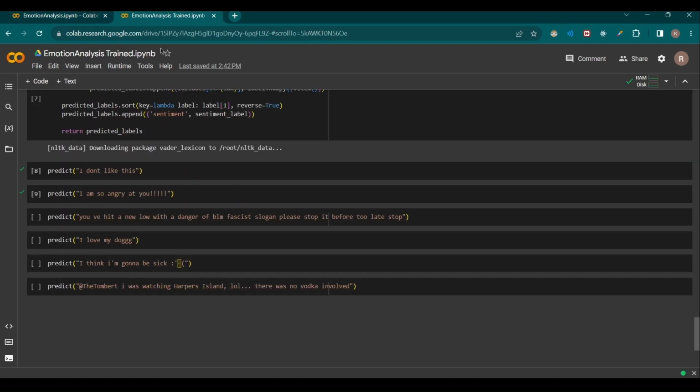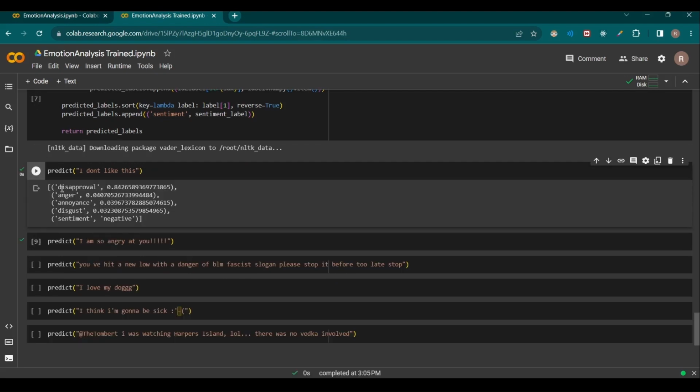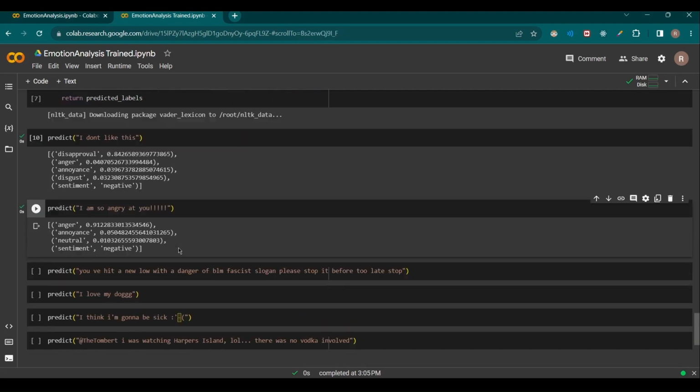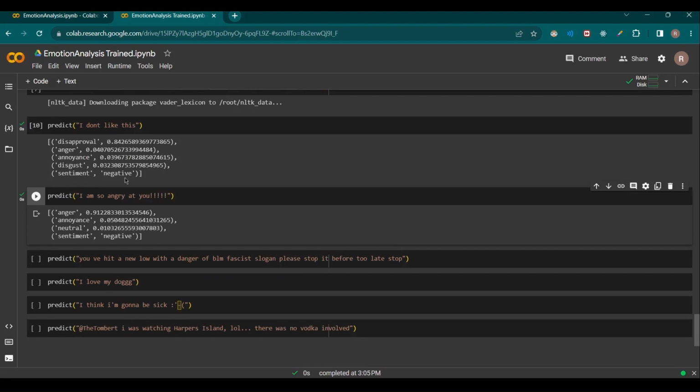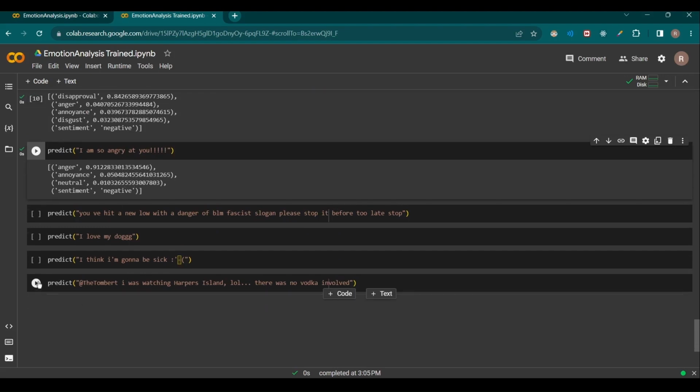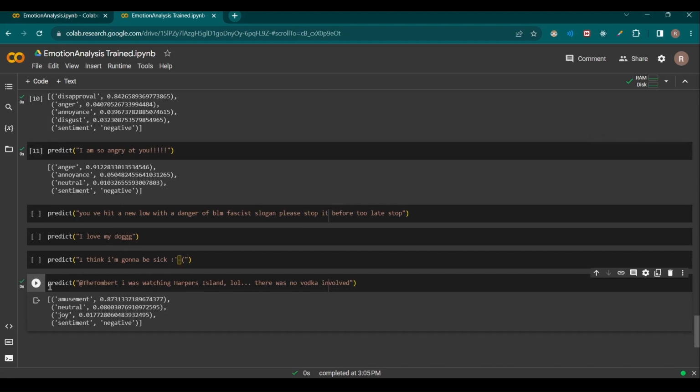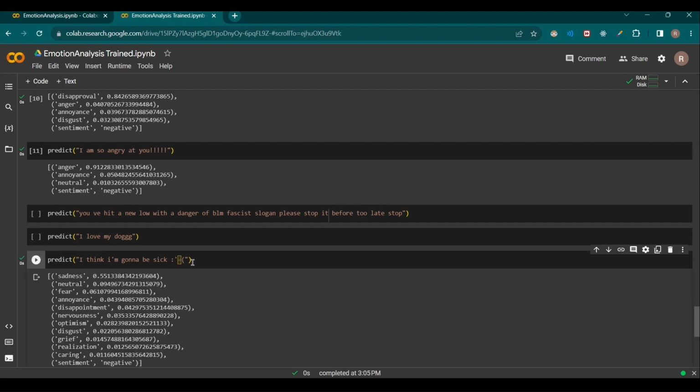Now let's look at the execution of our model. We just give the predict function and we write our input text which we want to predict. And as you can see, it is predicting properly for this particular message. It has predicted 4 emotions along with the sentiment, that is, it is a negative message. This is an example of another message. And it not only works with simple plain text, it also works with tweets as well, as you can see here. It also works with messages with emojis as well.